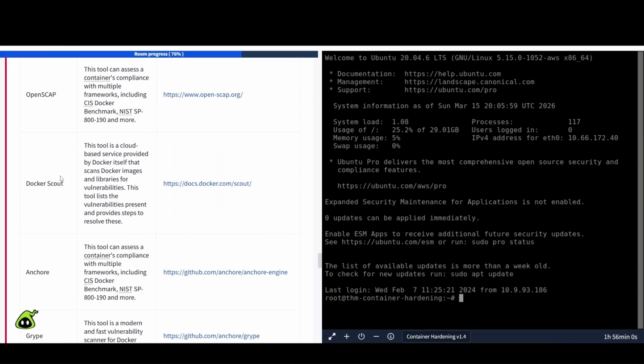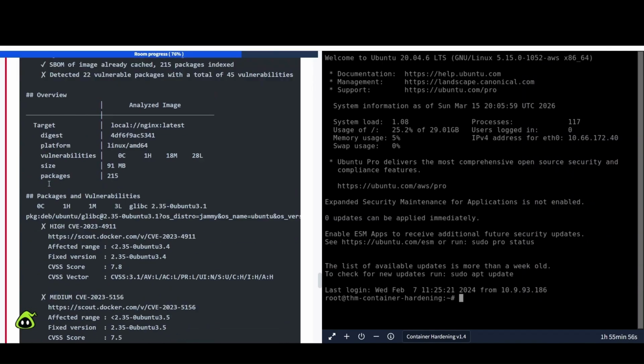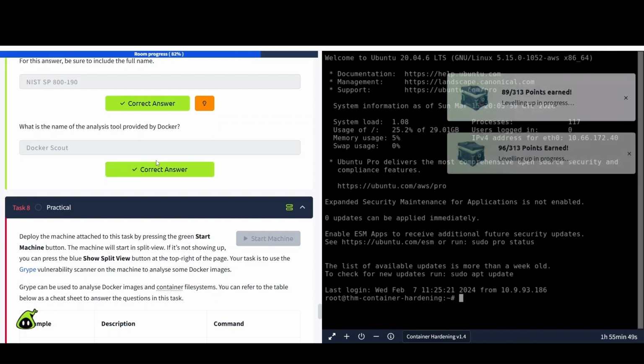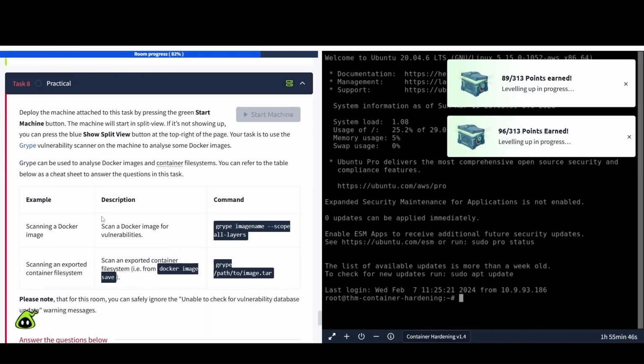That's not that one. Yes, so Docker Scout is going to be our answer for this one. Okay. Docker and then Scout. Got it. Okay, so task number 8 here, practical.